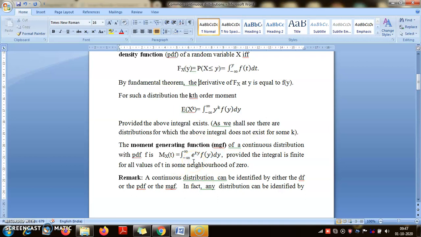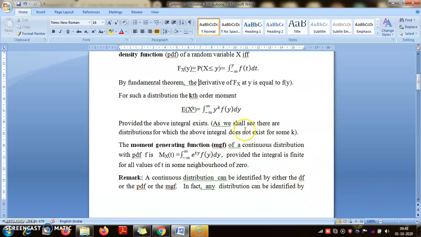So instead of y to the power k, the only change will be e to the power ty, because we have a note on the MGF, right? You remember what the MGF was? It was the expectation of e to the power tX. So it will be the integral of e to the power ty f(y) dy. Now again, this makes sense provided this integral is finite for all values of t in some neighborhood of 0.